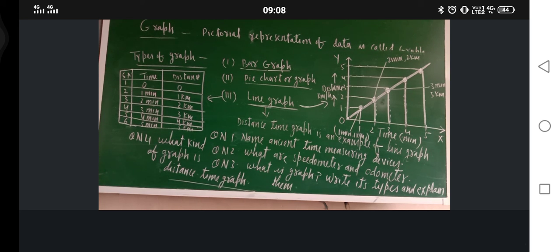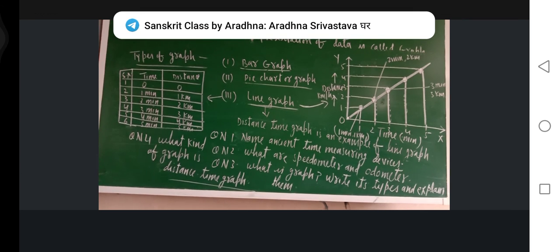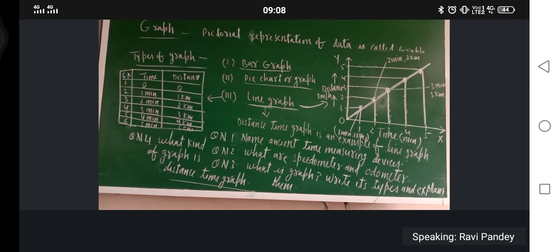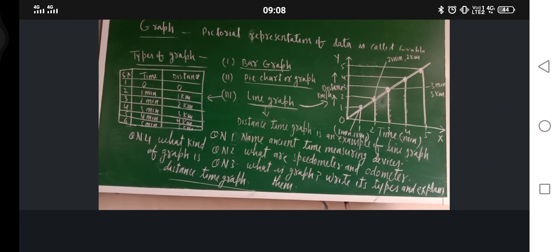Sir, can't we draw the distance time graph in the bar graph or pie chart? No, you can, but it is a bit complex. You have 3 types of graph, and according to the data given to you, you will select which one is better.